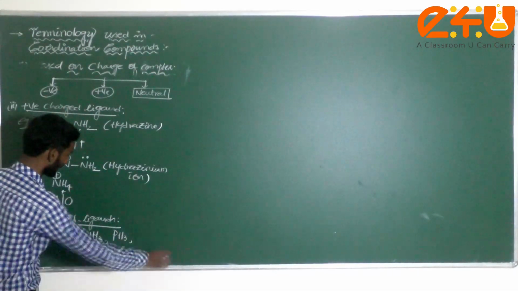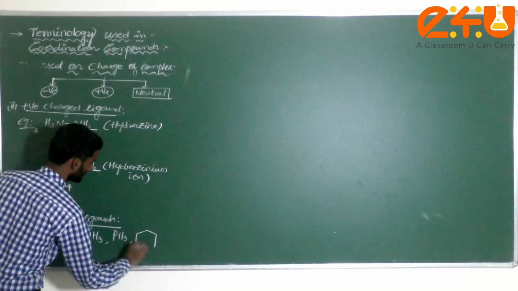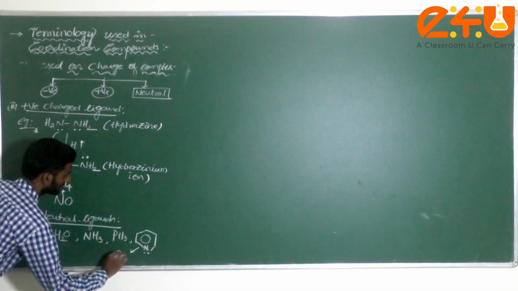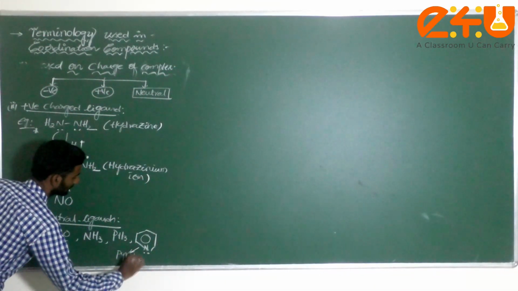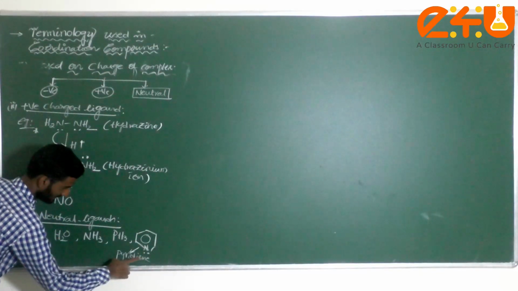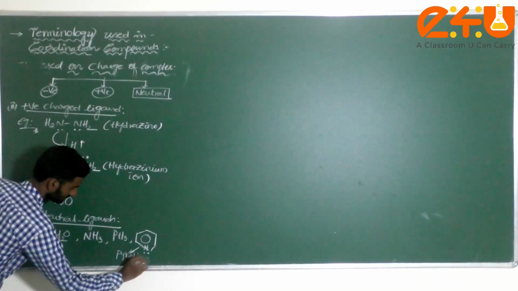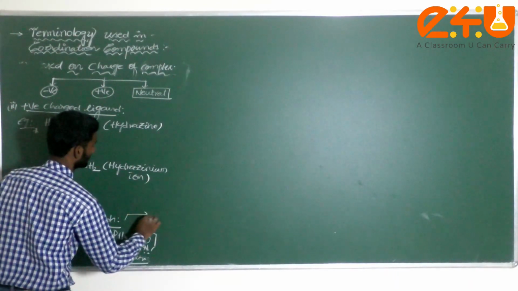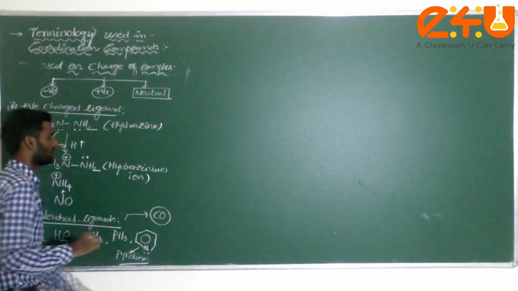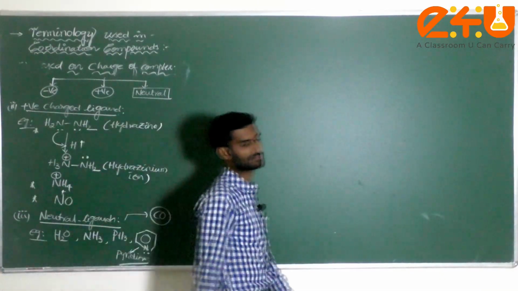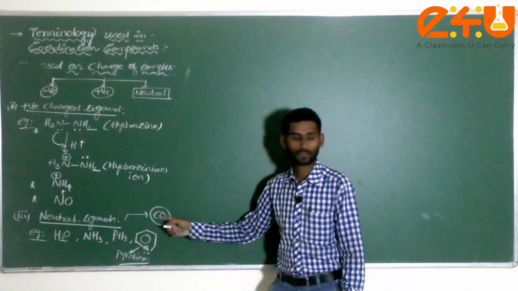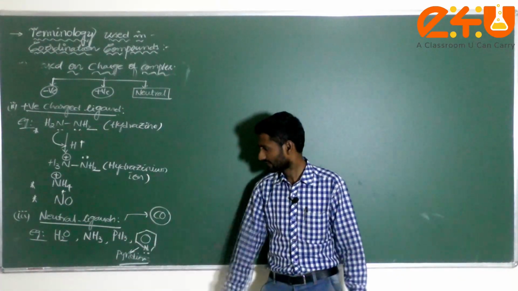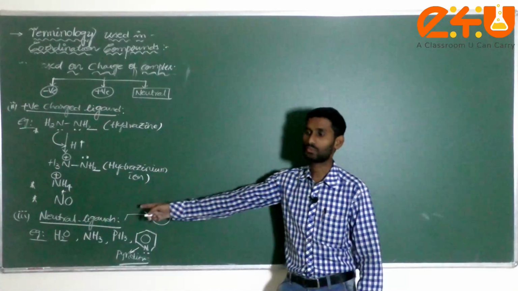Next one, if you take it here, this is called pyridine. Next one, very important: CO, a very important ligand. This is carbon monoxide. These are the generally examples which come under neutral ligands, dear student.